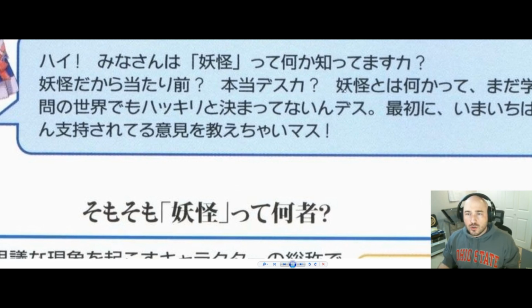Next sentence, yokai to wa nani ka te mada gakumon no sekai de hakkiri to kimatte nai n desu. And for some reason, des is in katakana. I don't know why. She's just being a crazy monster. All right, let's keep on trucking.